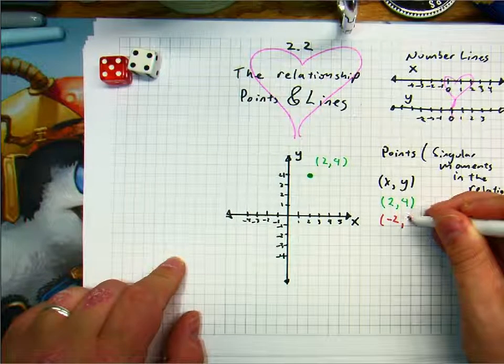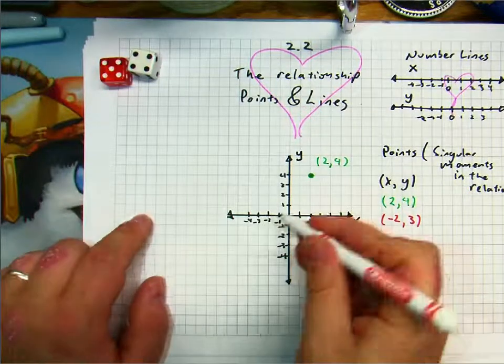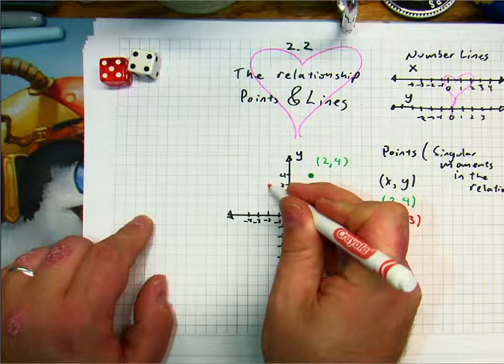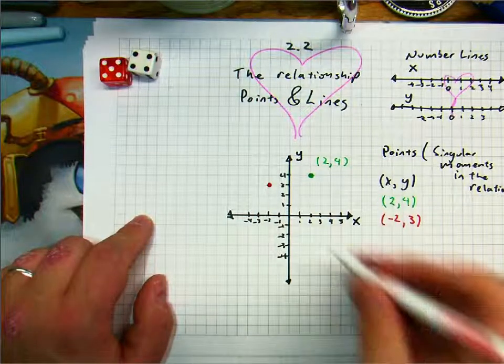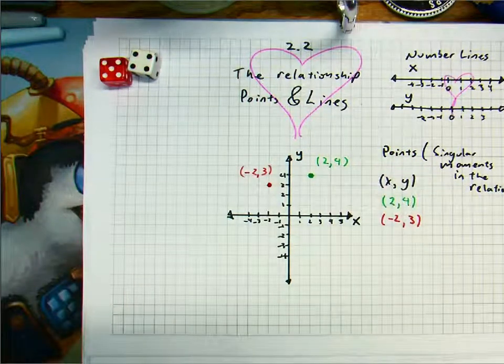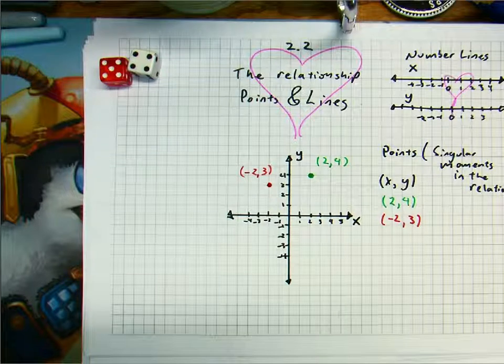-2, 3. In this case, I go over -2, and I go up 1, 2, 3. And that's another point. -2, 3. All right? Does that make sense? Just kind of how we call points. This should be pretty much just review. But what ends up happening